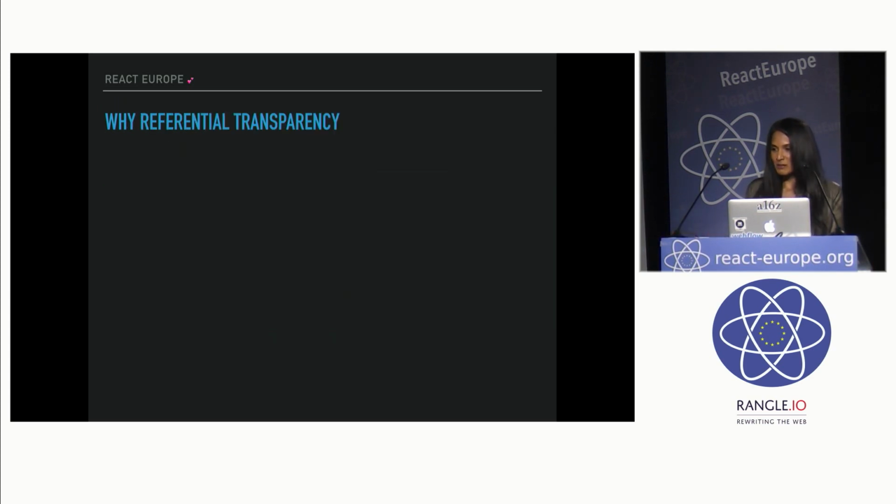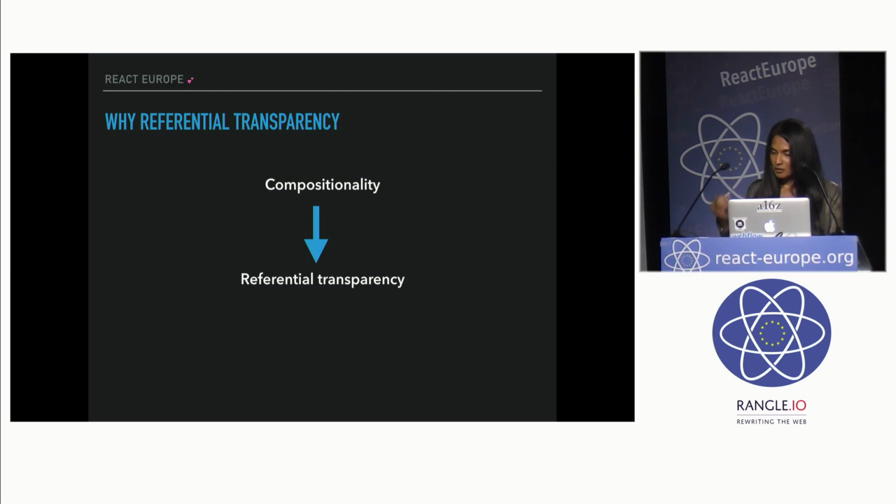So why do we even care about referential transparency, right? Why do I keep saying I love referential transparency or I want referential transparency? The reason is because it allows for compositionality. You can't really guarantee compositionality if you don't have referential transparency. And compositionality is when we take small, reusable, independent functions or modules and build bigger programs out of that. And rather than thinking of new functionality as adding and extending methods to classes like we do in object-oriented programming, compositionality allows us to create new functions and new modules and use composition to tie them together.